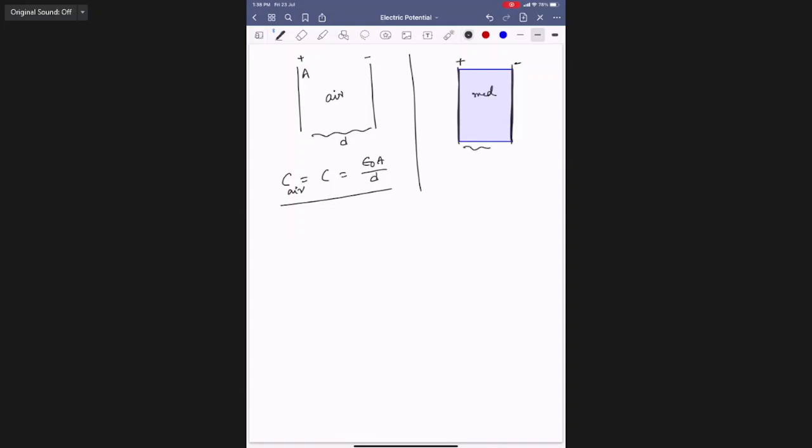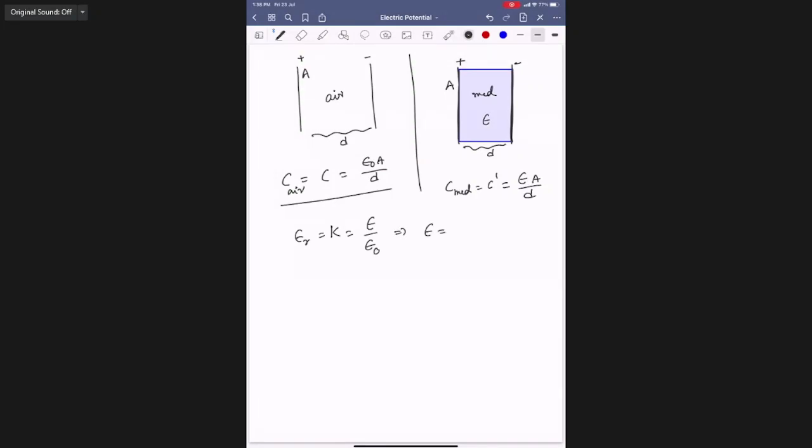Some medium, separation is d, medium of permittivity epsilon. Then C of the medium, or simply called C dash, is epsilon A by d. Same area of cross section, same separation. Then K is called relative permittivity, epsilon by epsilon naught.